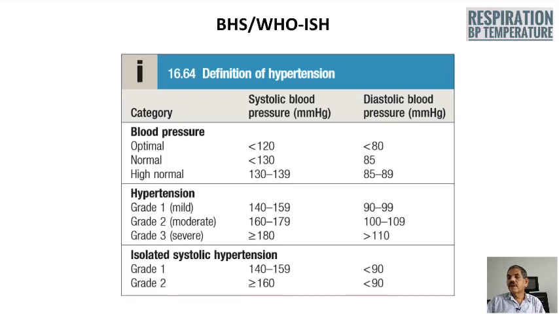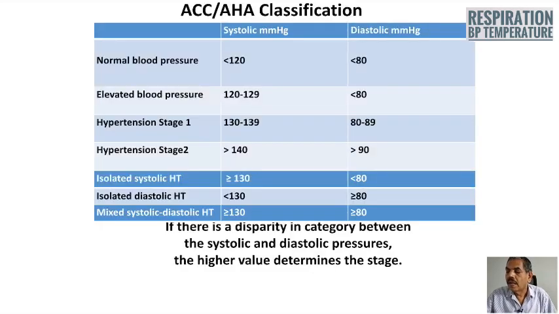Isolated systolic hypertension grade 1, the systolic will be 140 to 159, and the diastolic always less than 90. Grade 2 isolated systolic hypertension, the systolic blood pressure is at or above 160 millimeters of mercury, the diastolic again below 90 millimeters of mercury.